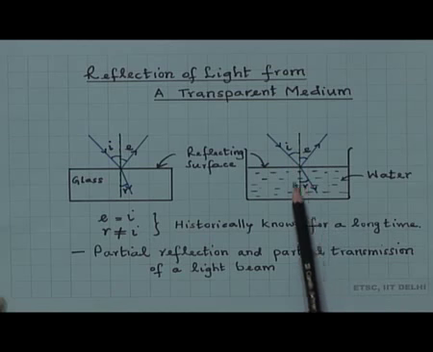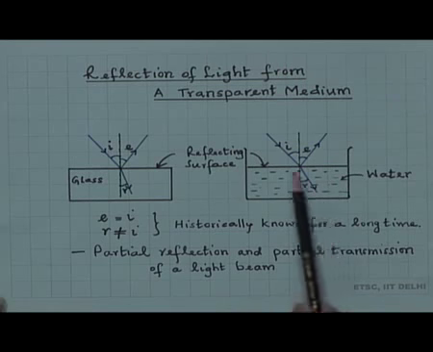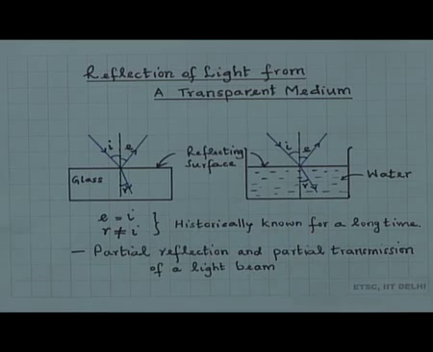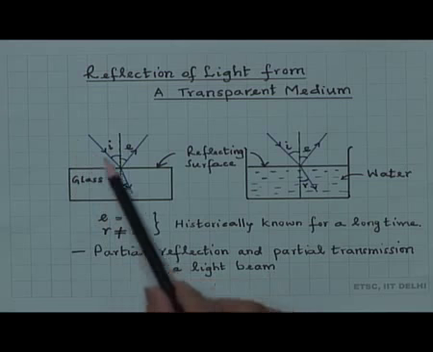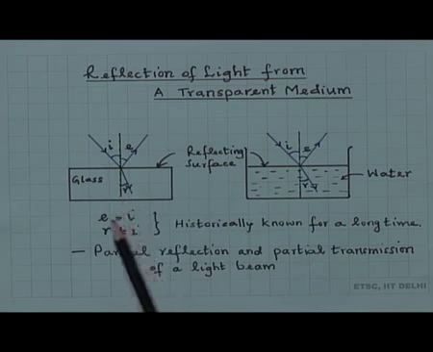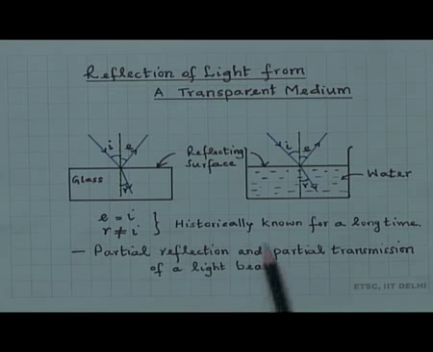The refracted angle, that is the angle subtended by the refracted or transmitted beam into the medium, was not equal to the angle of incidence. This was historically known for a long time. So, this is partial reflection and partial transmission of a light beam. A light beam is incident, a part of it is reflected and a part of it is transmitted. So, this is called partial reflection.